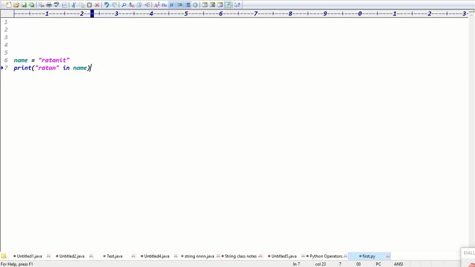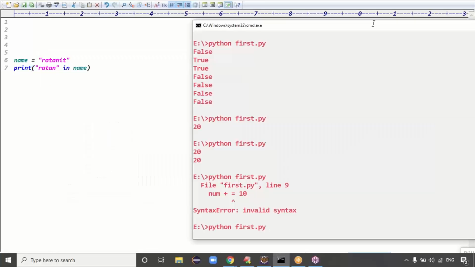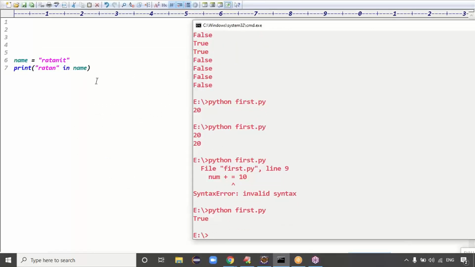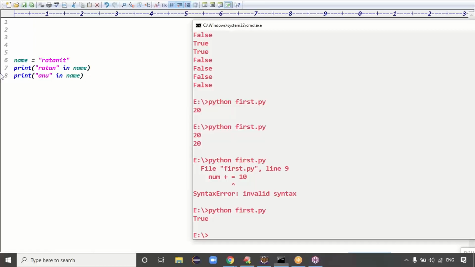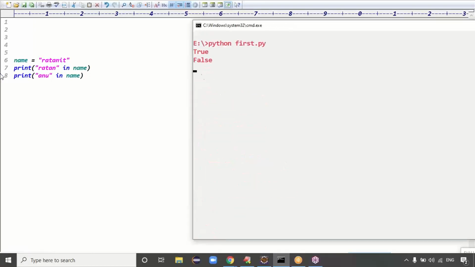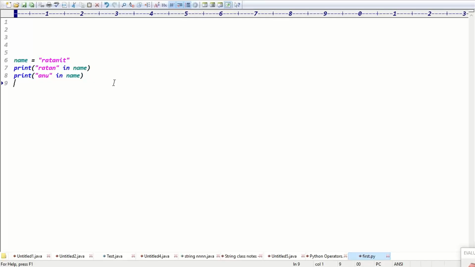Guys, is Ratan there in the name or not? Yes, sir. Definitely you can say yes. Yes means you'll get the output true or false, sir. True, right? Exactly. Ratan is in this one, and is Anu in the name? No, right? We'll get false. First one is true, second one is false.